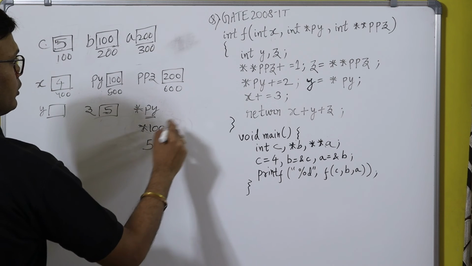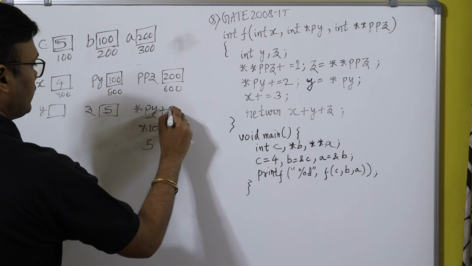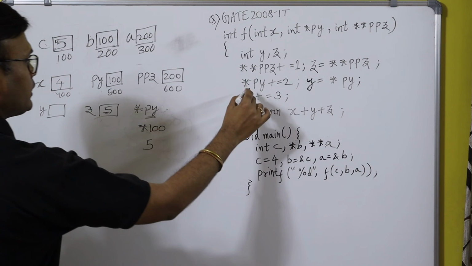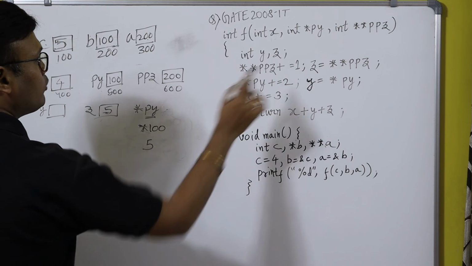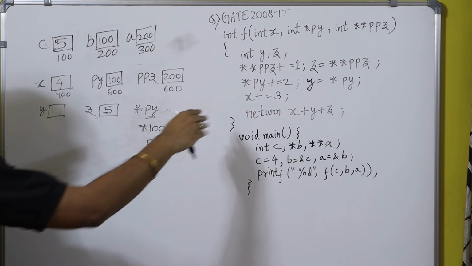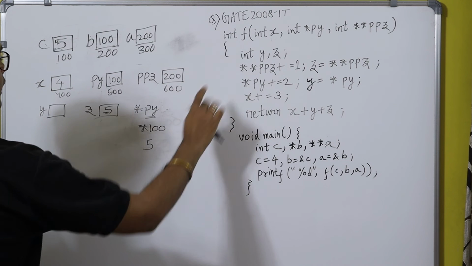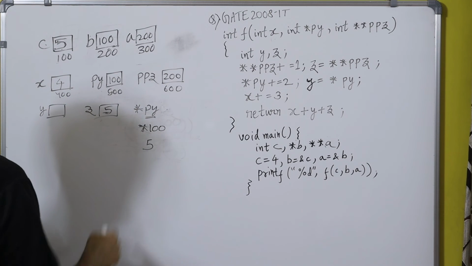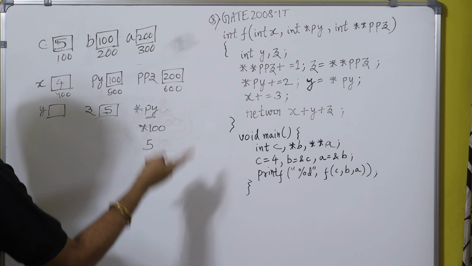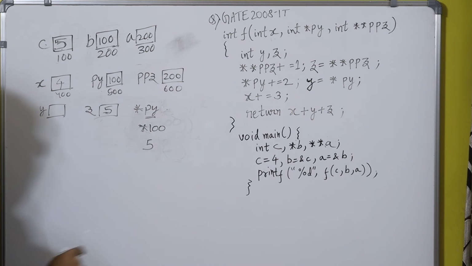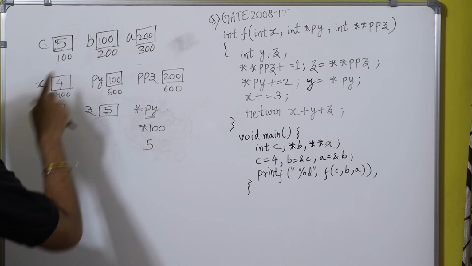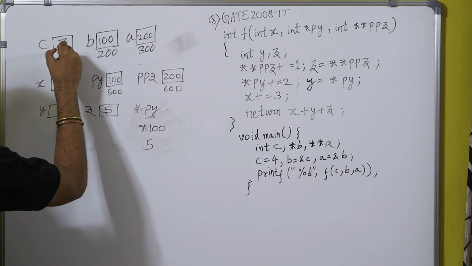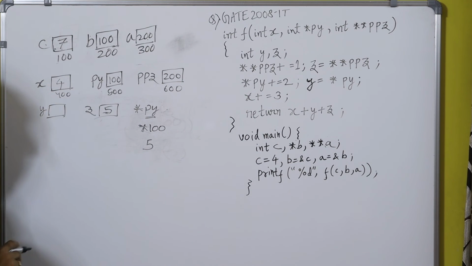Okay. So star PY is 5. So what is star PY plus is equal to 2? It means whatever the value present at the address 100 will be incremented by 2. It means 5 will be incremented by 2, that is 5 plus 2, 7. So now C will contain 7. Okay. So the new value of C is 7.